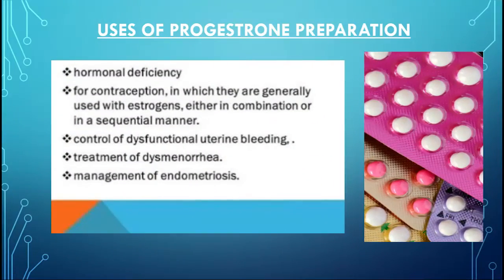Now let's quickly move on to the uses of progesterone. It is used for hormonal deficiency, and for contraception as we studied earlier, in which they are generally used with estrogens, either in combination or in a sequential manner, in the combination OCs, and without combination in the progesterone-only pills, as we studied. You can also see control of dysfunctional uterine bleeding, treatment of dysmenorrhea, and the last one is the management of endometriosis. So these were the uses of progesterone.